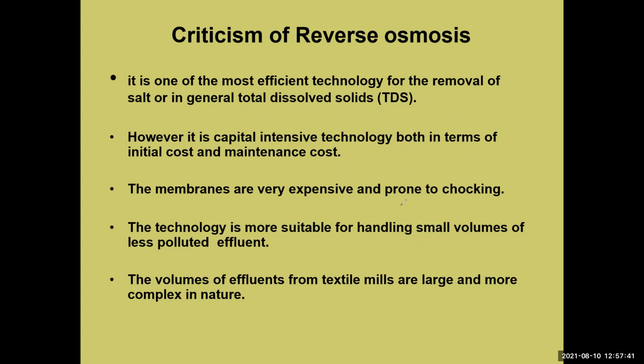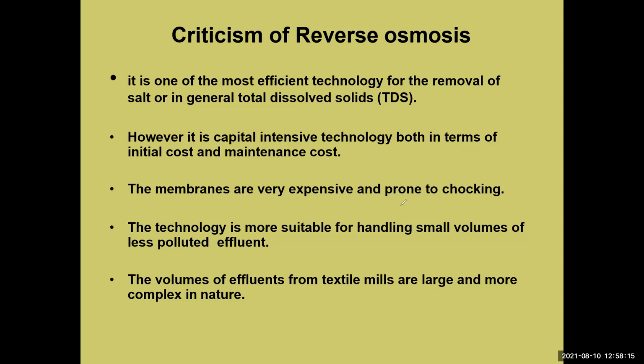RO is a capital intensive technology, both in terms of initial cost and maintenance cost. The membranes are very expensive and prone to choking. This membrane product comes from 40 rupees. First, the product is a filter. The water contains solid particles, and those big particles are removed by screening. So this is the screening process from the SF rod.